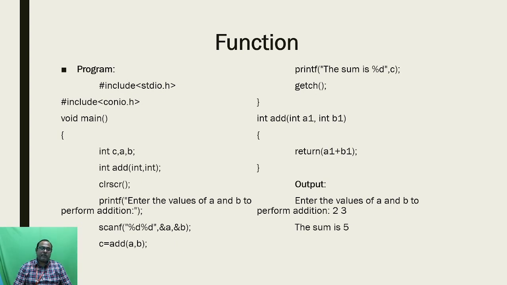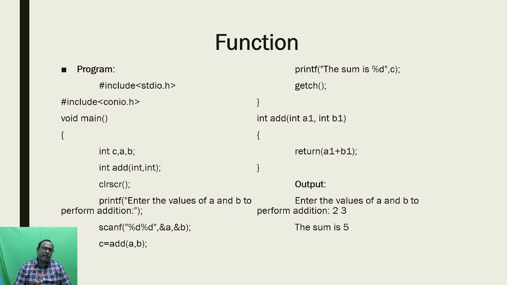So I already told this input which is going to transfer to the user defined function, and finally that user defined function will return the output to the main function. Okay, and next to this scanf statement, here I am using the function call. So here c is equal to add of a comma b is the function call. So here I am assigning the function call to the c variable. So here the user defined function will transfer the output through this function call.